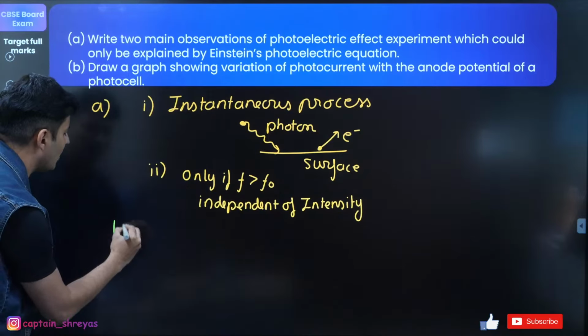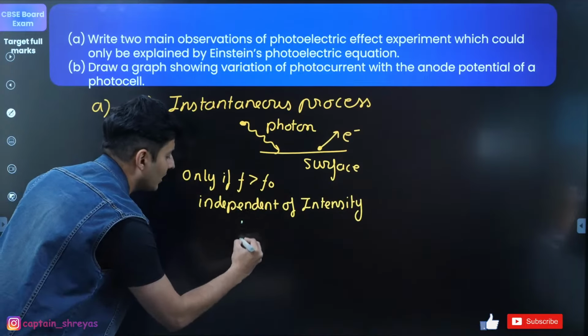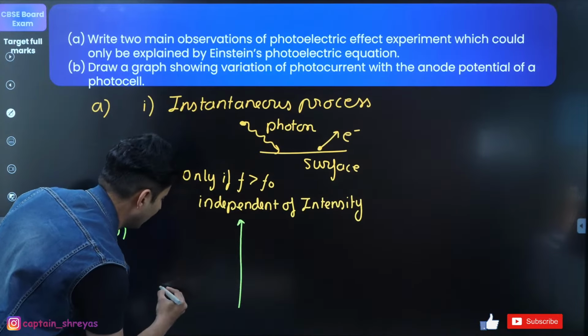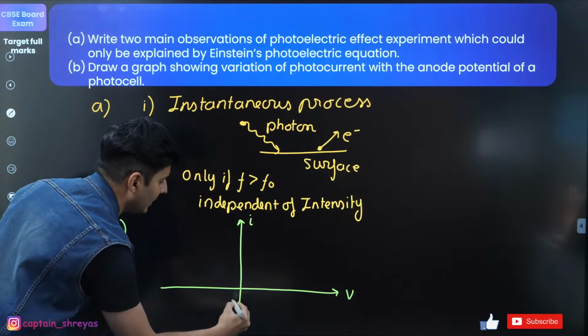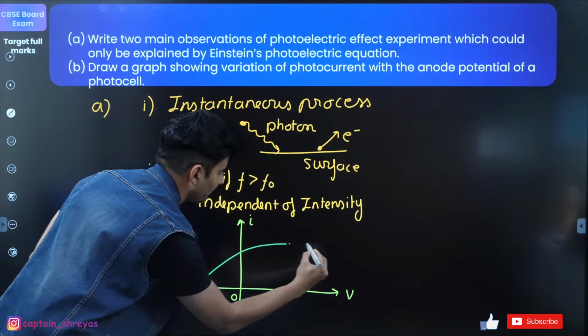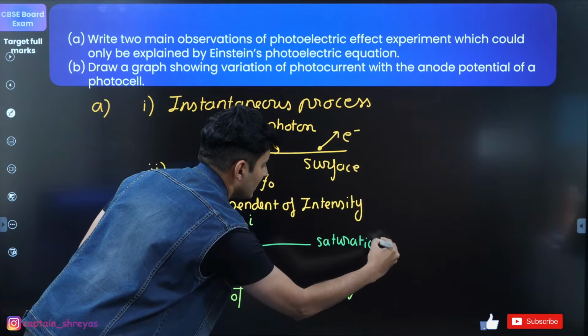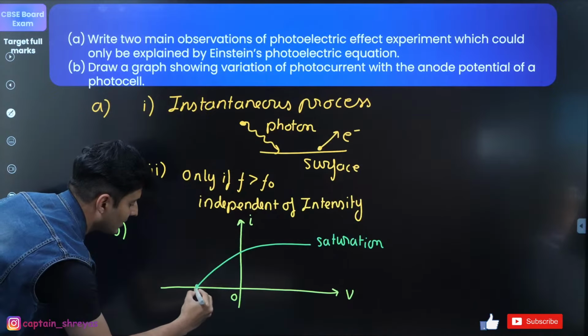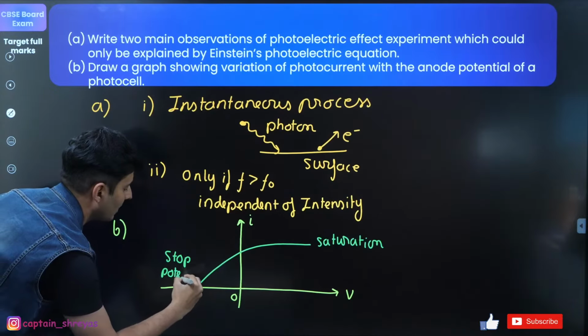Now for part B, draw the graph showing variation of current with the potential. The graph that you are going to show will be like this. This is anode potential, this is current, this is zero. You're just going to show it like this. This is your saturation. This is going to be your stopping potential.